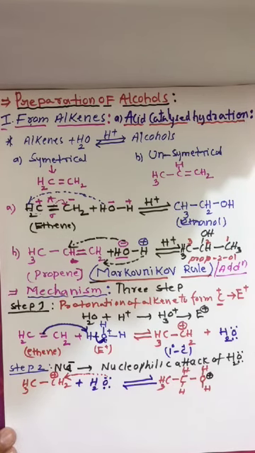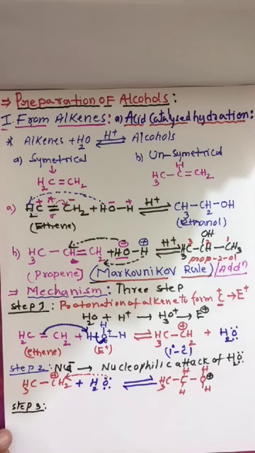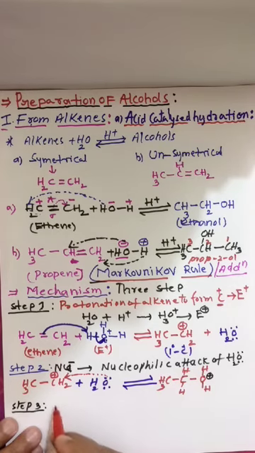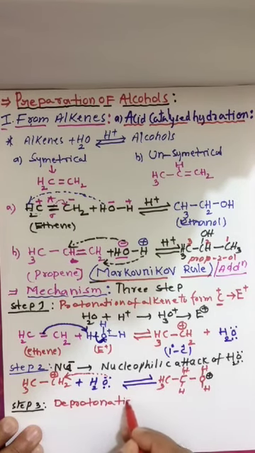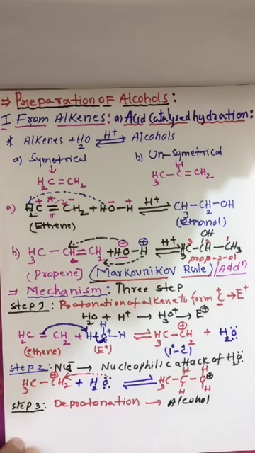Carbocation attack. Next, step 3. See here, the carbocation is attacked by water. An unstable product you are getting here. Unstable product means nucleophilic attack of water on the carbocation will take place. Next, final deprotonation. Deprotonation to form alcohol. This is the final step. Deprotonation will take place.